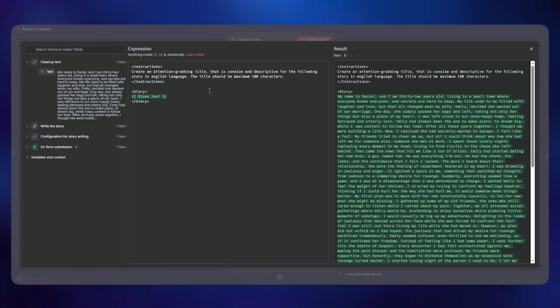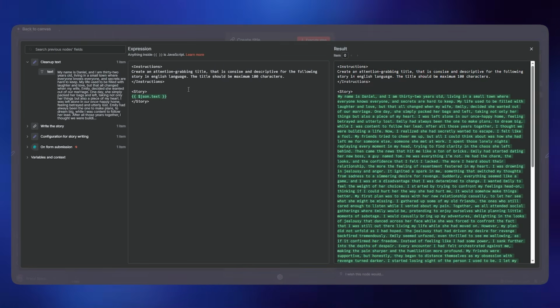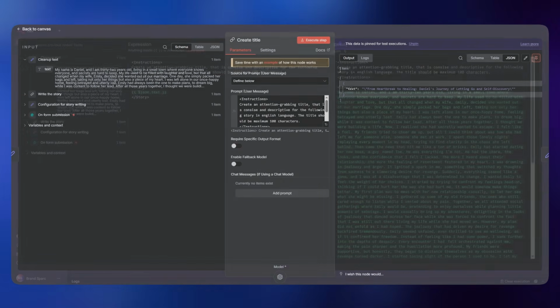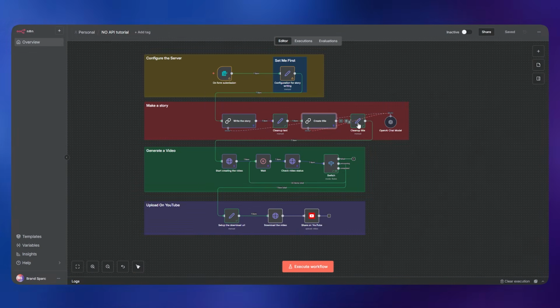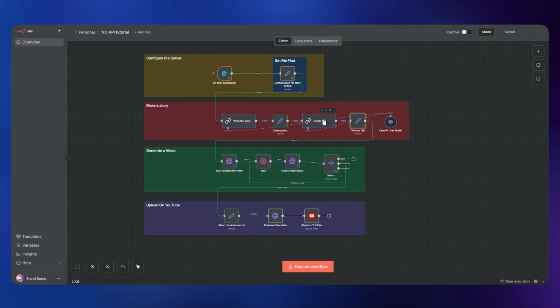We are providing it all the story details and everything, and then it provides us a good title under 100 characters. It's already written here: the title should be maximum 100 characters. Okay, so once we do that, we are also going to clean up the text in the title, just in case, to remove the dashes and slashes and everything.